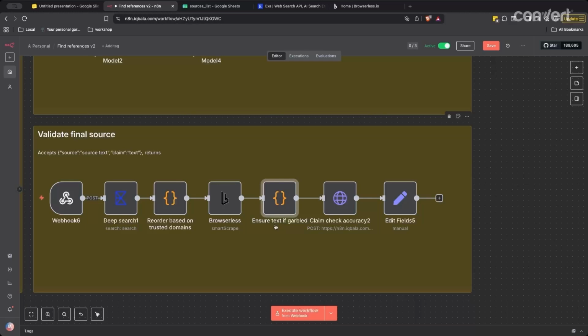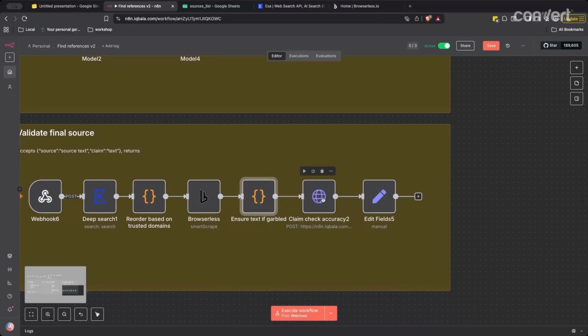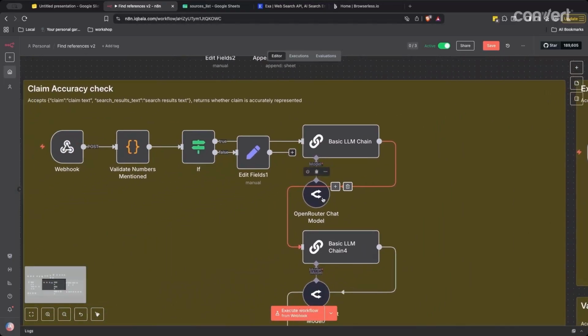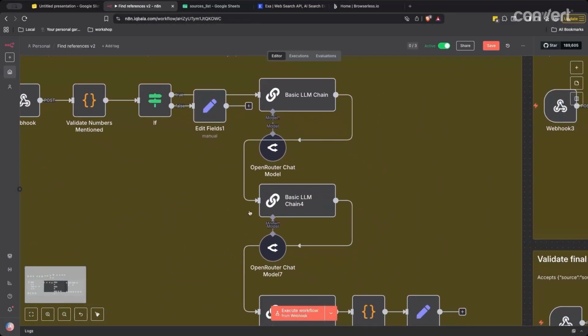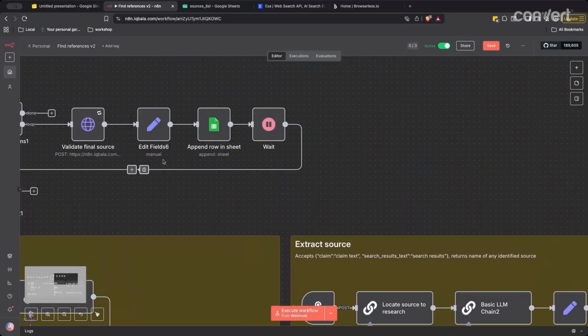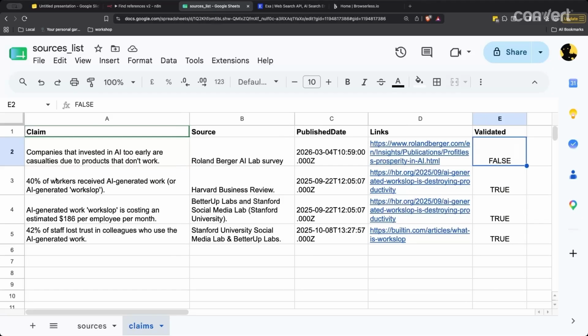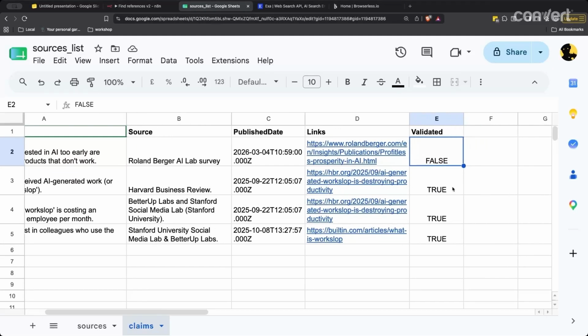In this instance, if the text is not readable, it returns false, meaning we need to do some work. But if the text is readable, it goes through another claim accuracy check, the same accuracy check. And then after that, the result is this. It'll create a new row with the claim, the source, the published date, the links, and the validated true.